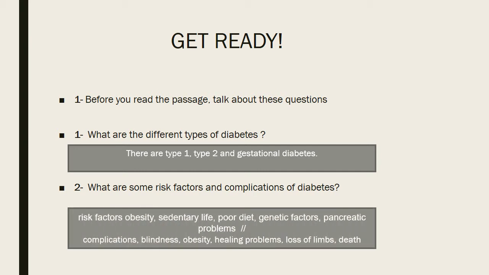Risk factors: obesity, sedentary life, poor diet, genetic factors, pancreatic problems. Complications: blindness, obesity, hearing problems, coronavirus, loss of limbs, death.